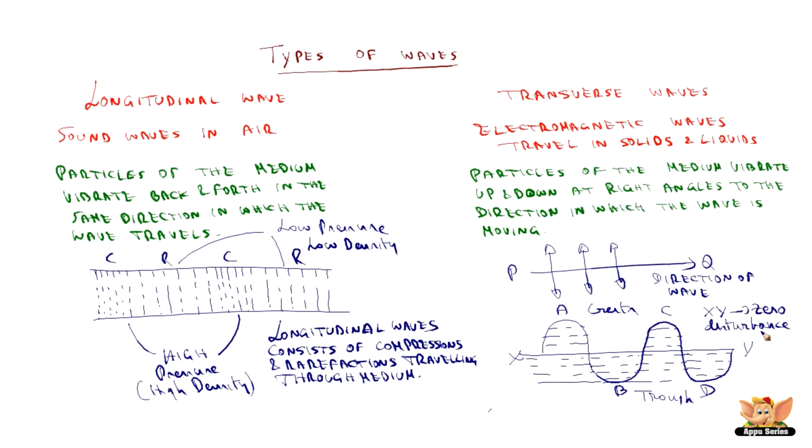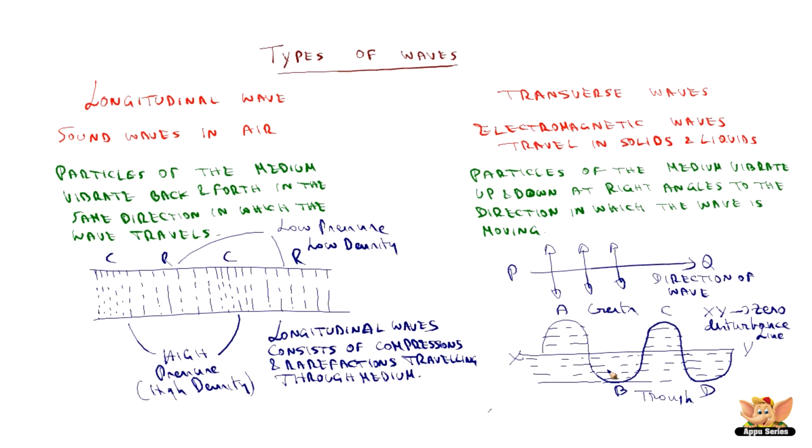So this is a zero disturbance line, XY. And A and C are the crests, because A and C are part of the transverse wave which is above the line of zero disturbance. And B and D are the troughs, which are part of the transverse wave which is below the zero disturbance line. These crests are also called elevations or humps, and troughs are also called depressions or hollows.